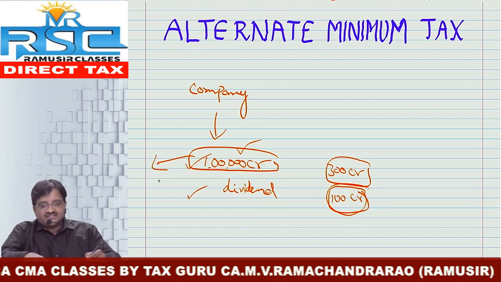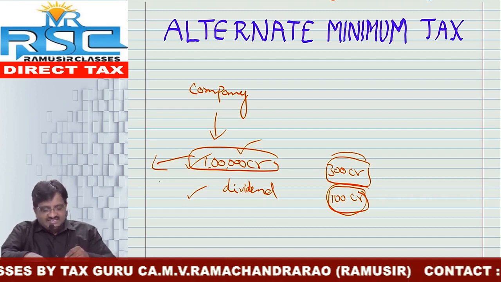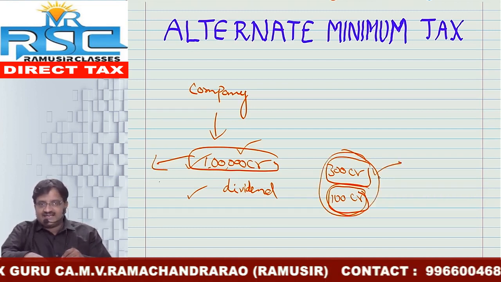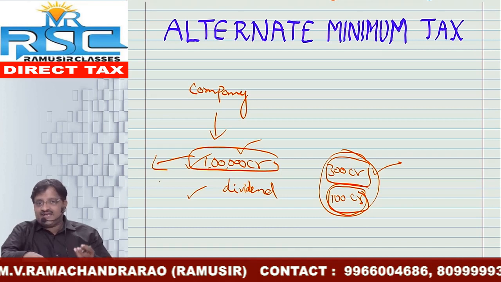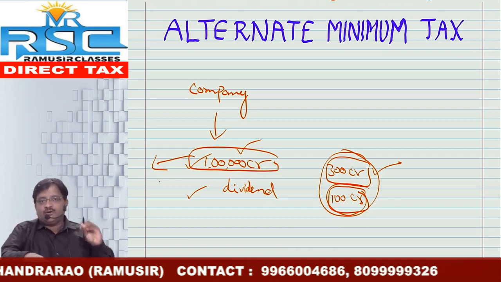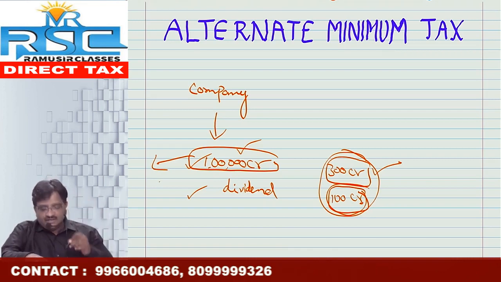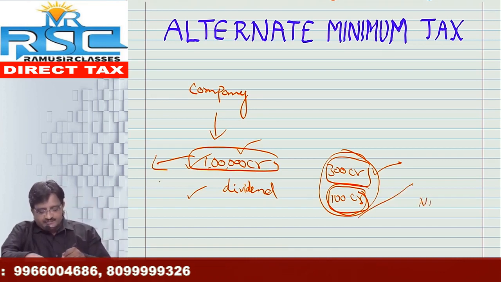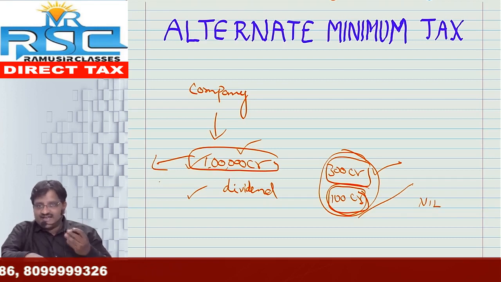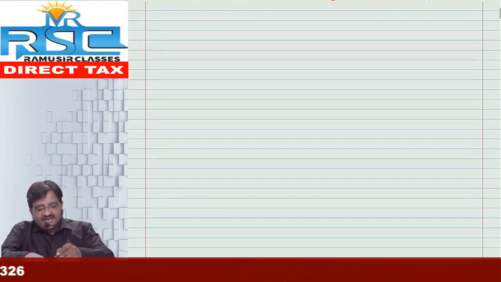These are the profits as per the Companies Act. These are the profits as per the Income Tax Act, and this is the tax as per income tax provisions. So many people, even though they have huge revenue, are offering low tax, or some are offering nil tax. Let me take another example for better understanding.